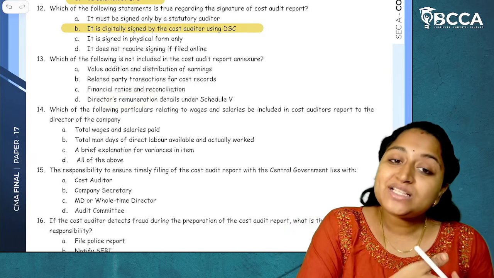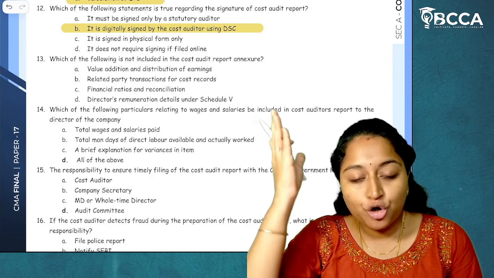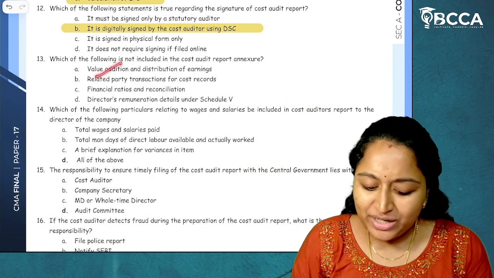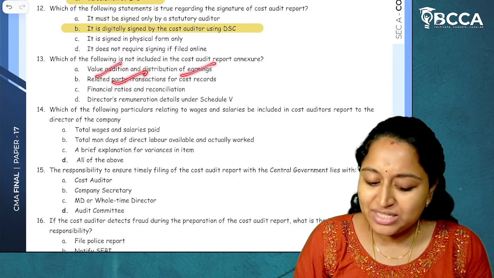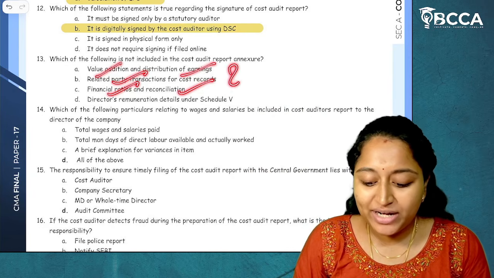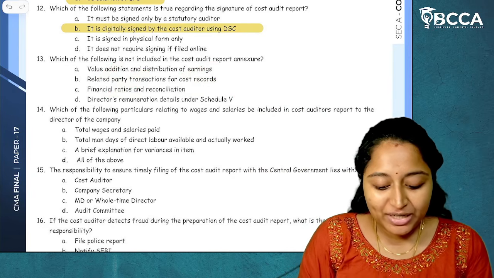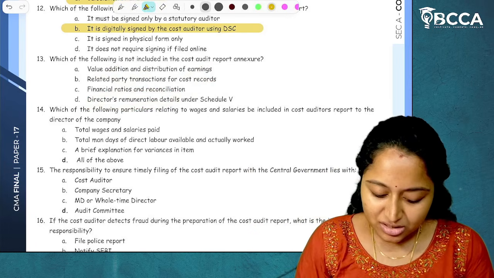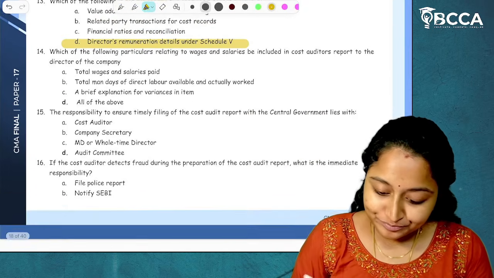Now, why should director's remuneration be there in the cost audit report? Cost audit report is related to the verification of cost records. So, related to value addition, distribution of earnings, related party transactions, financial ratios, reconciliation, regarding all these things, it will be there. But related to director's remuneration, it will not be there. These are like logical questions. I hope it is clear.